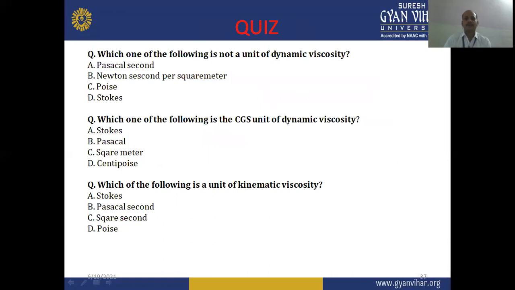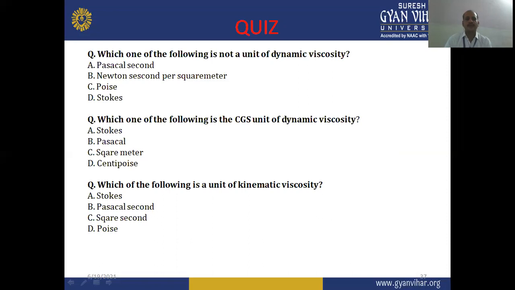Now in the quiz part, there are some questions related to today's lecture. Question number 1: which one of the following is not a unit of dynamic viscosity? As we discussed, dynamic viscosity is absolute viscosity divided by density. So we have to go to the chapter, find out the units of dynamic viscosity and give the answer. The options are Pascal second, Newton second per square meter, Voigt, Stokes.